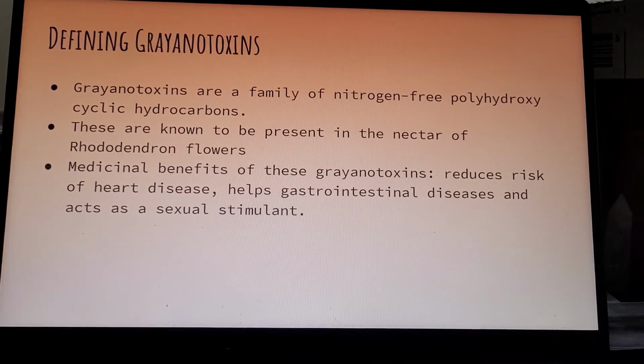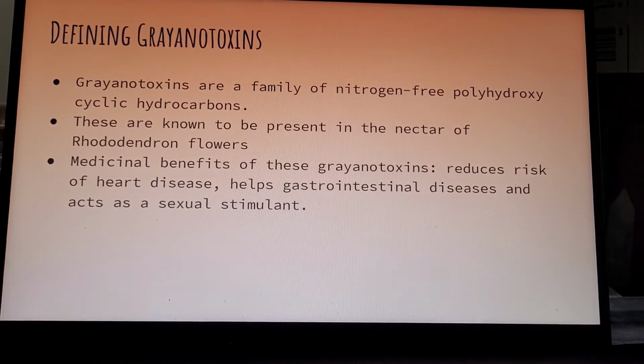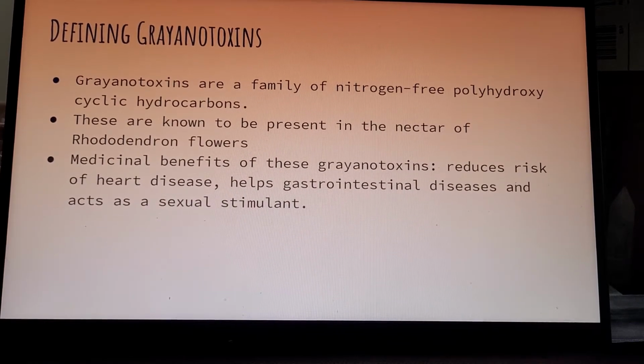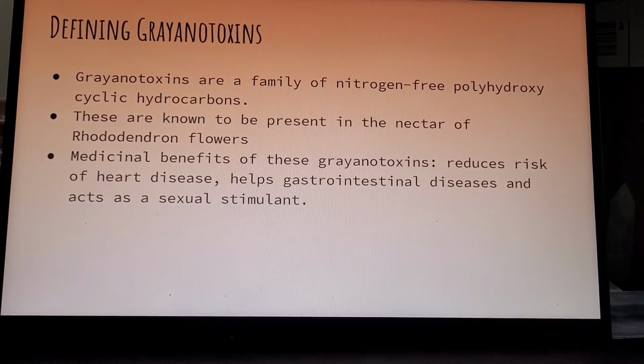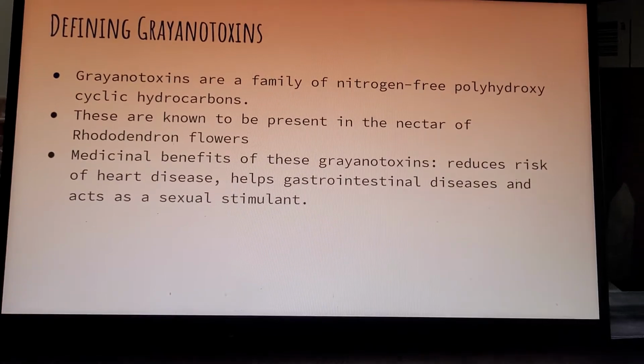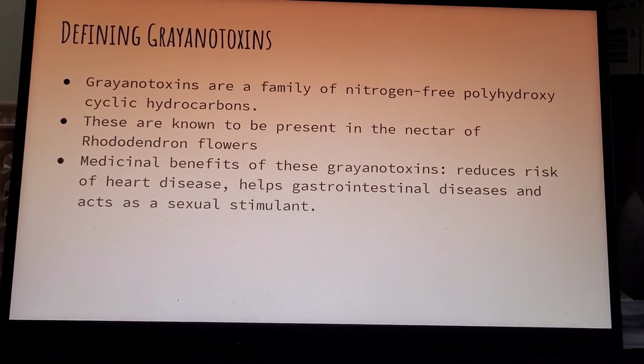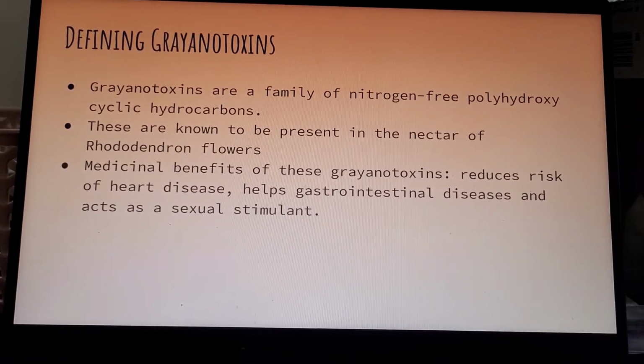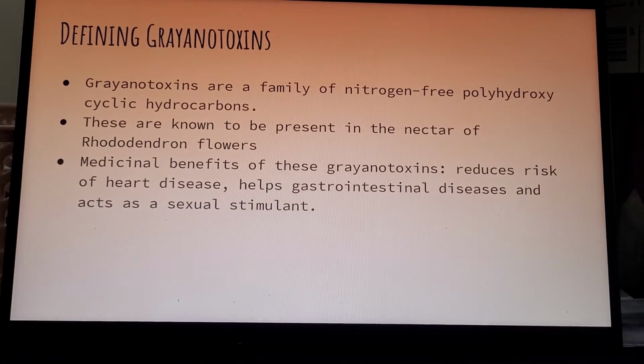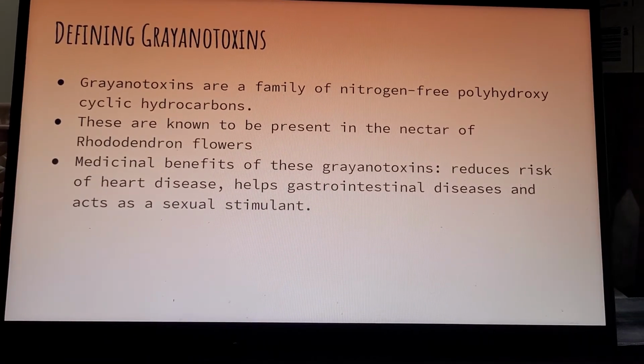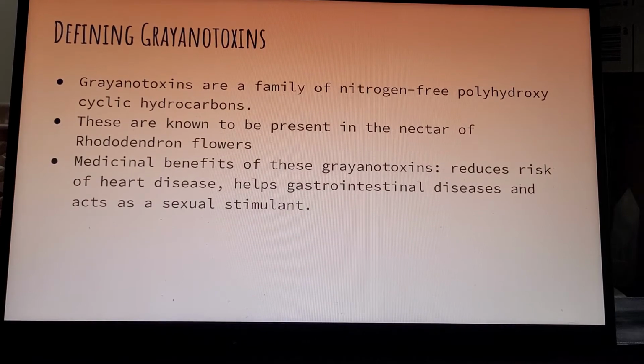Defining grayanotoxins: they're a family of nitrogen-free polyhydroxylated cyclic hydrocarbons, and they are known to be present in the nectar of the rhododendron flowers, which, as we said before, are very present in the Himalayas, and are the primary nectar source for the Apis laboriosa, or the Himalayan honeybees.